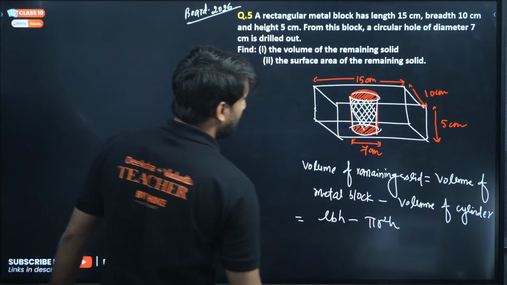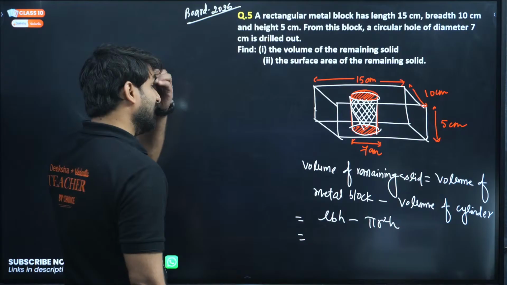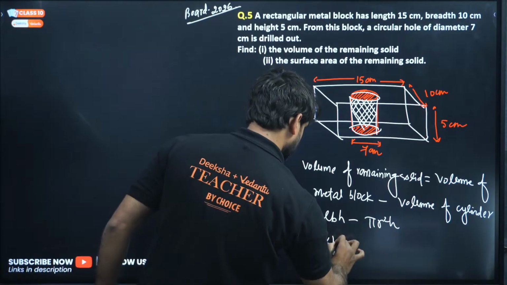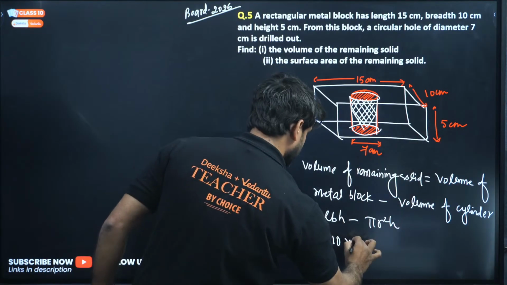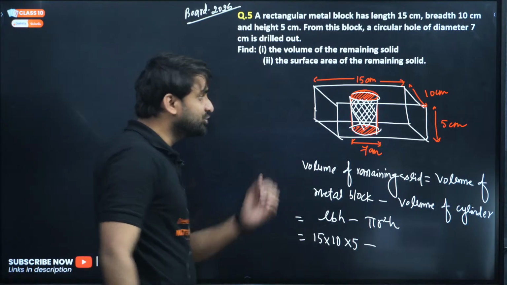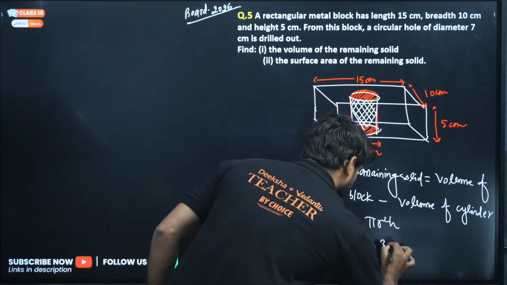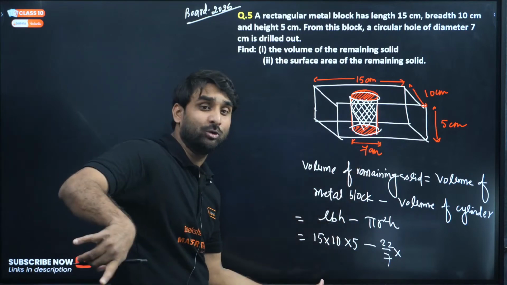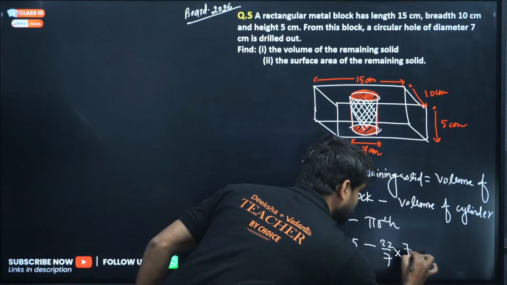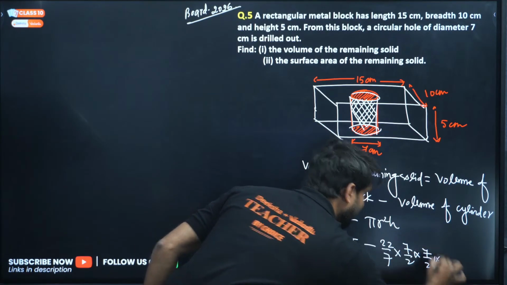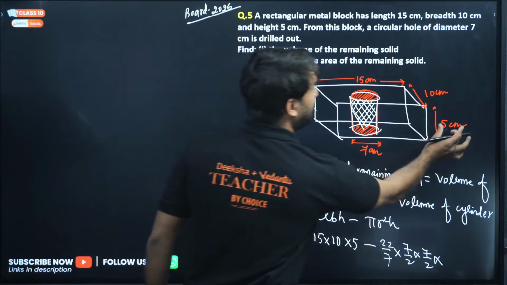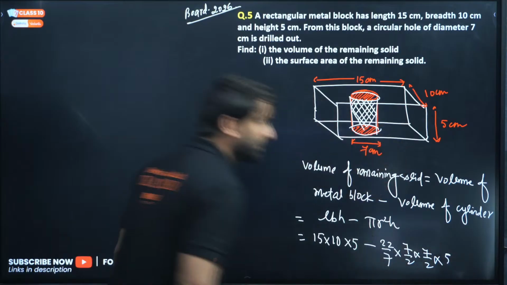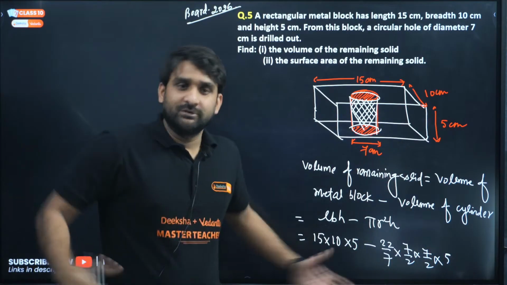Now look, L is 15, breadth is 10 centimeter, and height is 5 centimeter, minus pi r square h. Pi is 22 by 7, and radius is 7 by 2, since the diameter is 7. Here is a square, so we write 7 by 2 twice, into height. Height is 5 centimeter. The height of the cuboid is the height of the cylinder. Simple.